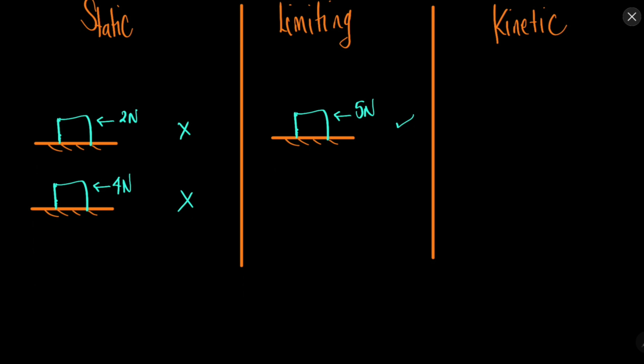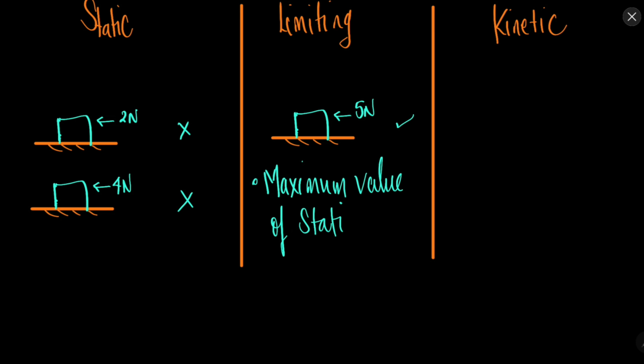We are applying some force and the object is not moving, and after applying some minimum amount of force the object just starts to move. So this is the example of static friction, the friction which acts on the body when it is at rest. And what is the limiting friction? It is the maximum value of the static friction after which the object will just start to move. Okay, so limiting friction is also, we can say, the maximum value of the static friction. So therefore sometimes it is considered to be part of static friction only.